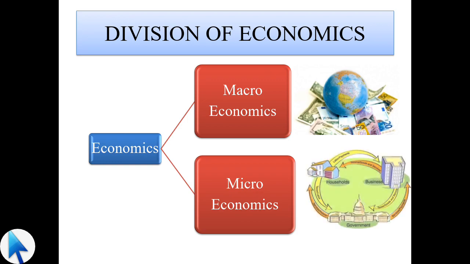Next is microeconomics. Microeconomics is when we study economic phenomena at the individual level. Here, for the global monetary system, if we study the role of the individual household, individual business firm, and concerned governments of countries, then it will come under microeconomics. So macro means aggregate, micro means individual.